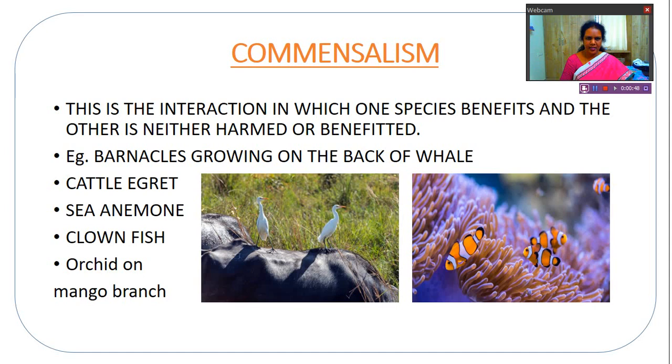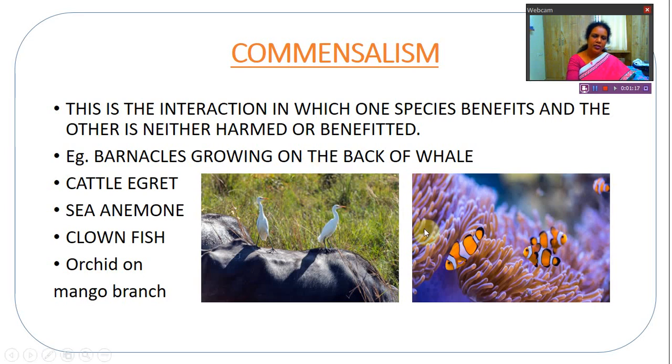Let us see the examples. The first example is whales, which live in oceans. Over the back of the whales, there are barnacles which cannot move. So while the whales are moving, the barnacles also move. In this relationship, barnacles are getting benefit and for the whale there is no benefit or harm. So it is commensalism.